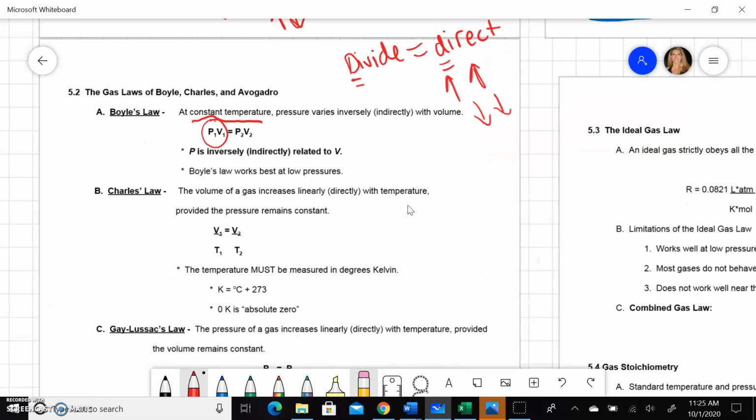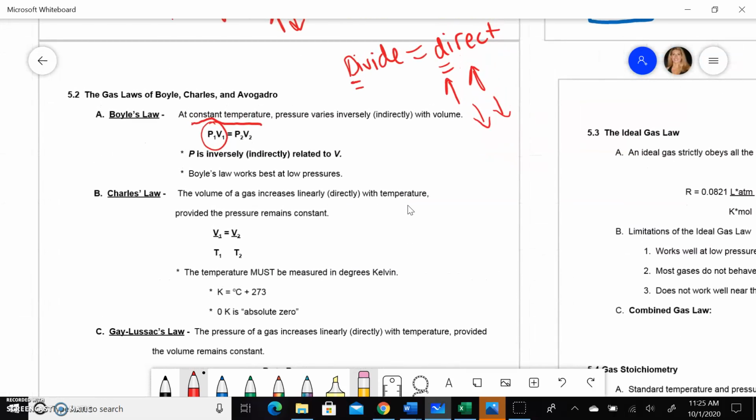Charles's law is the next one. Notice that you're dividing these variables this time. V is on top of T, so dividing is direct. So for volume and temperature, that's a direct relationship. And you may have seen this before if you have a plastic water bottle and you leave it in your car on a hot summer day and you go somewhere for a long time and you come back, you can kind of see that the water bottle is busting open almost. And that's because the volume is going to increase as the temperature increases inside there.